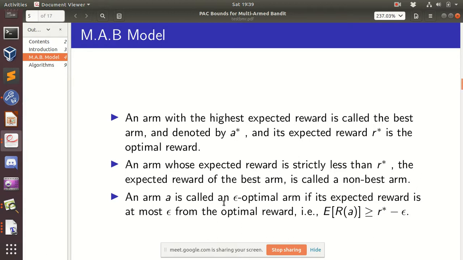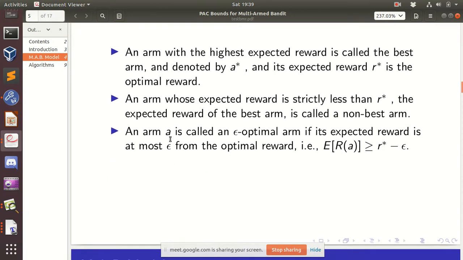We say that an arm a is an epsilon optimal arm if its expected reward is within epsilon of the optimal arm, which is: expected reward of a is greater than or equal to R star minus epsilon. Our aim is to find an arm satisfying this inequality. This is reasonable, since we need not find the best coin, but the nearest coin.